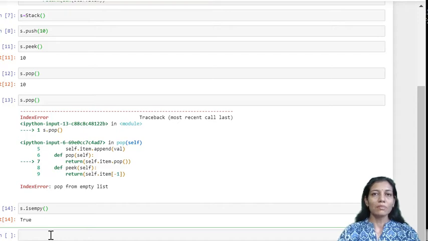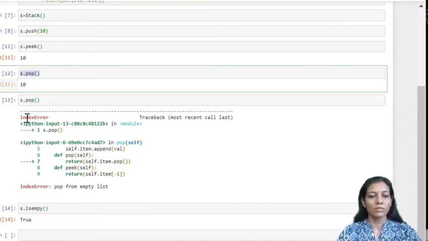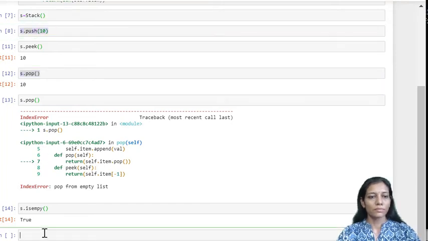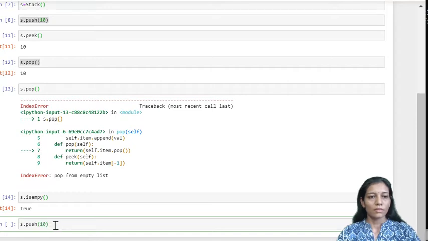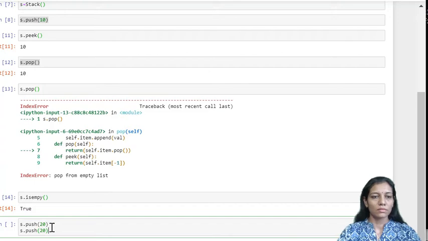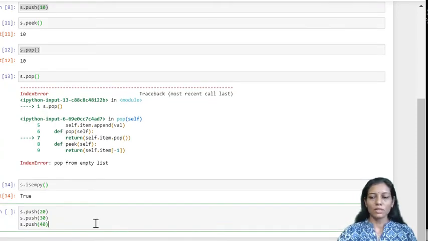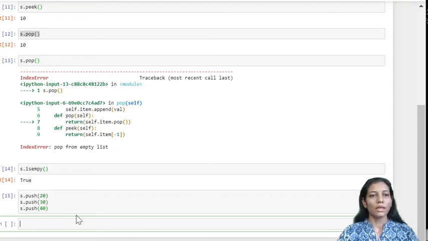Now I'll be inserting some elements into my stack using the push operation. Push, suppose 20. I'll be using multiple push operations, 30 and 40. Okay, so let us execute.